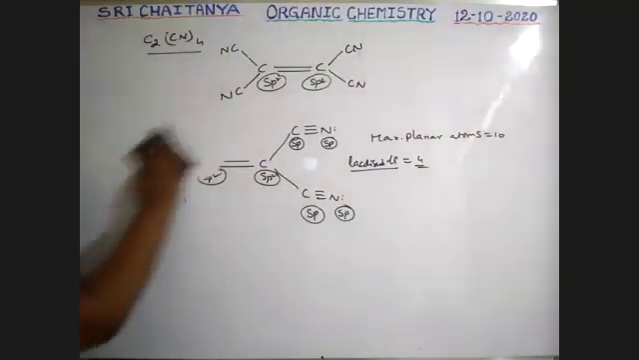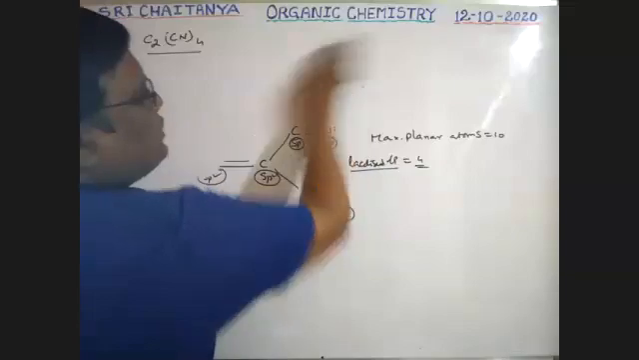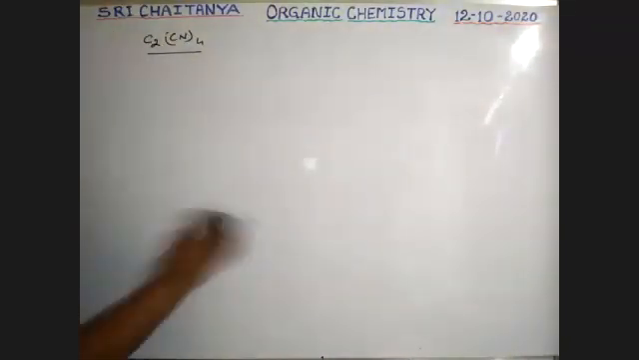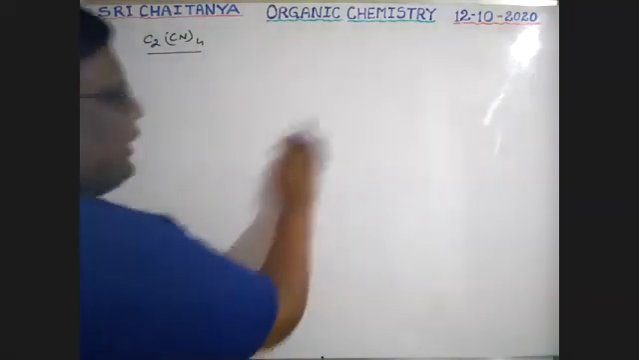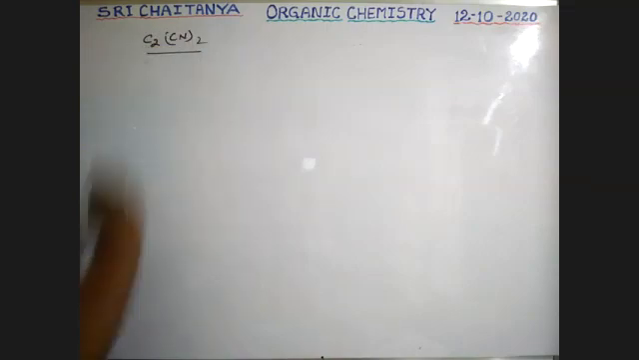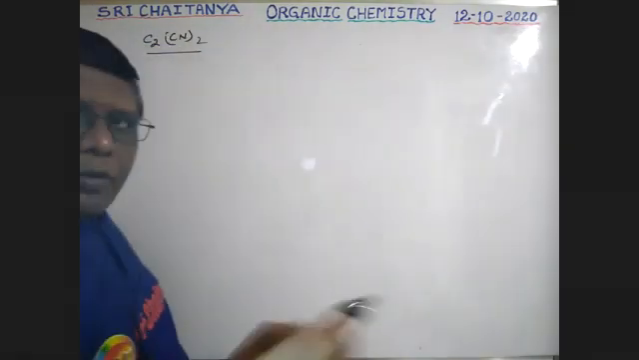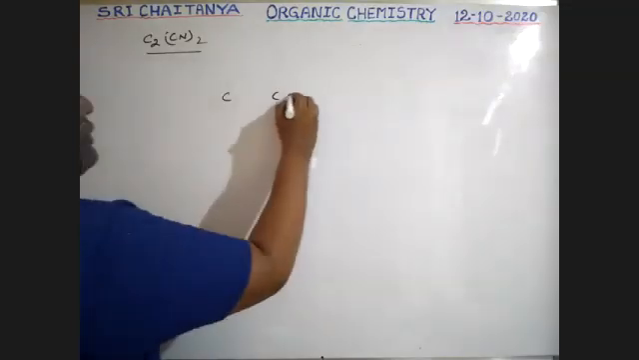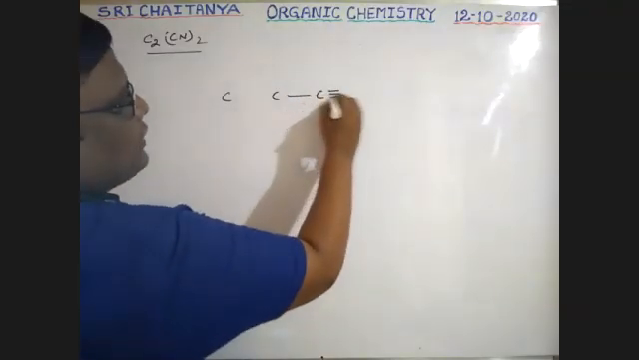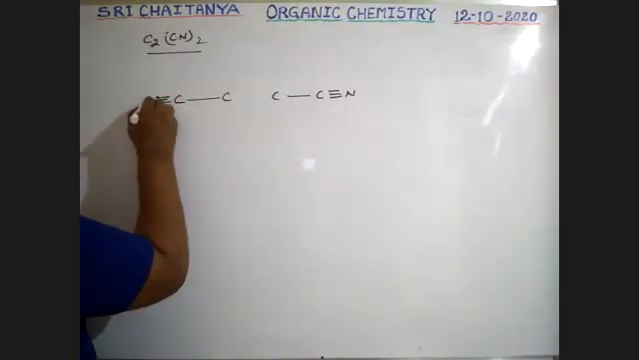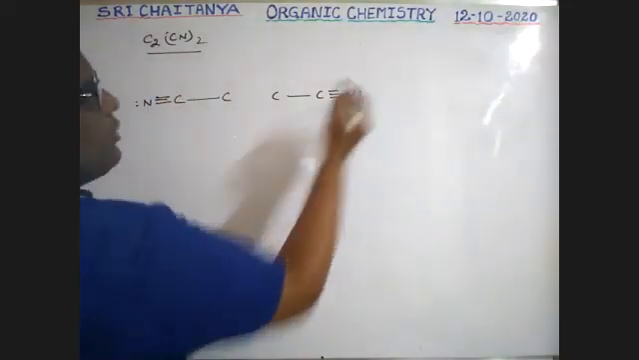Tell me, boys. C2CN2. Tell me about its conditions. So that is C2, 2 carbons. CN, it has one triple bond. CN, it has triple bond N. This nitrogen has lone pair. This nitrogen has lone pair.